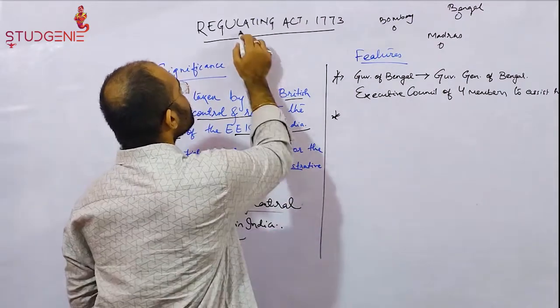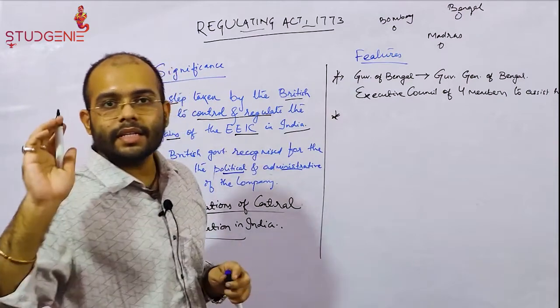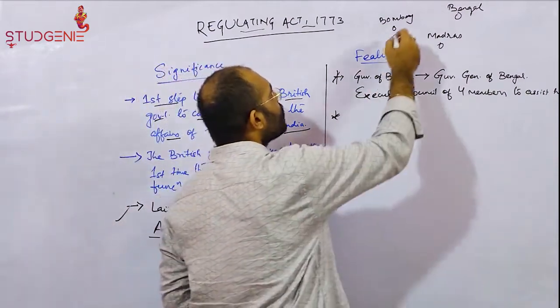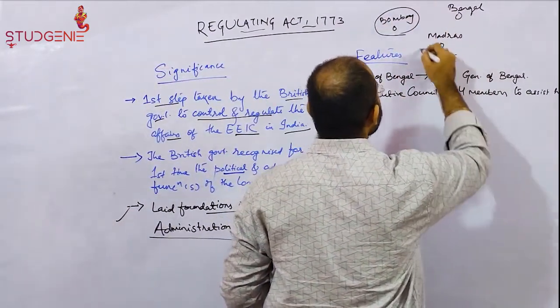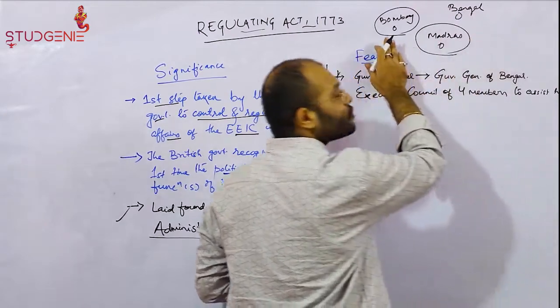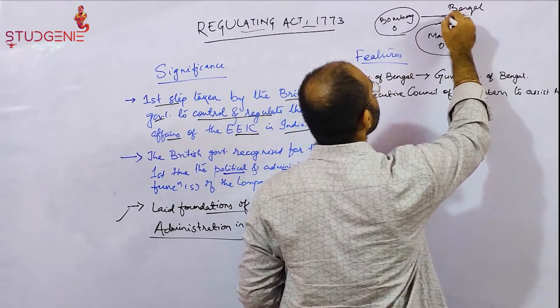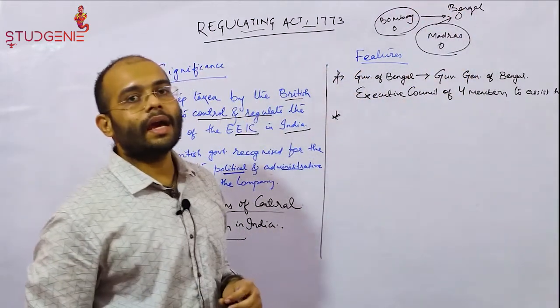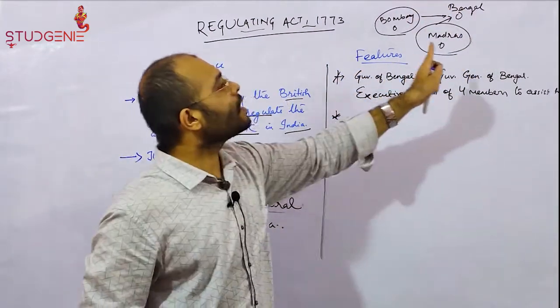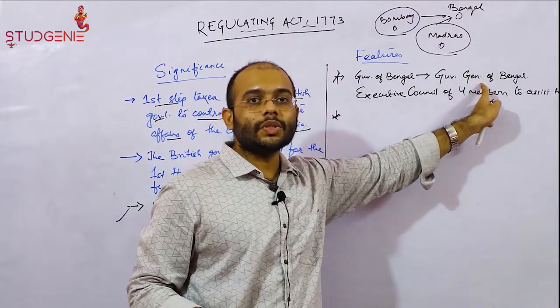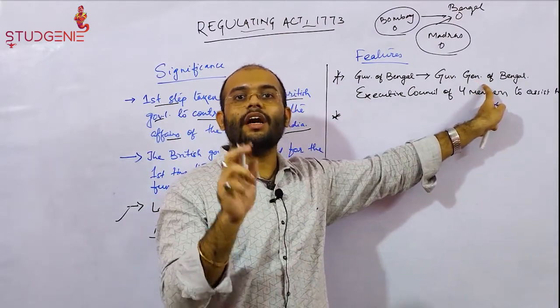But with the passage of the Regulating Act of 1773, the governors of Bombay and Madras became subordinate to the governor of Bengal, and his designation was changed to Governor General of Bengal.